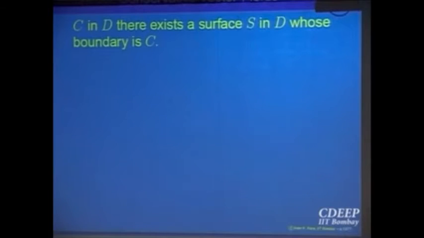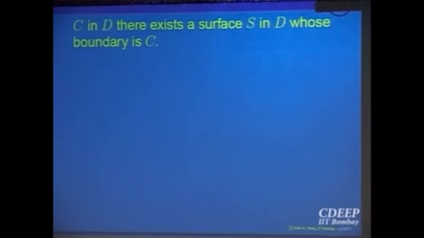Let us look at a comparison with R2. In R2, we saw that the annulus region was not simply connected. What will be the corresponding object in R3? Shell. Meaning what? The region enclosed between two spheres, right? A smaller sphere and a bigger sphere, and the region in between those two spheres we like to call the annular region in R3. Is it simply connected?